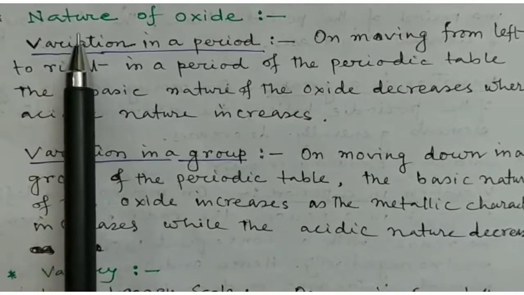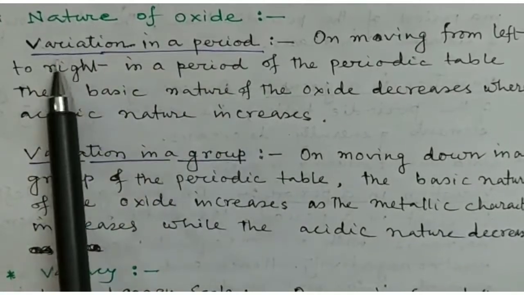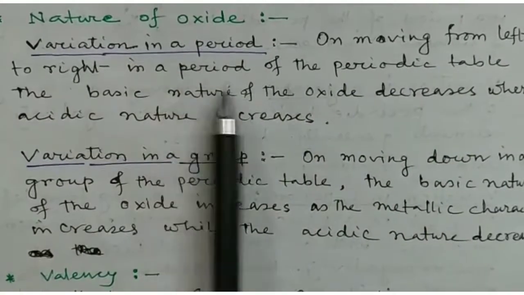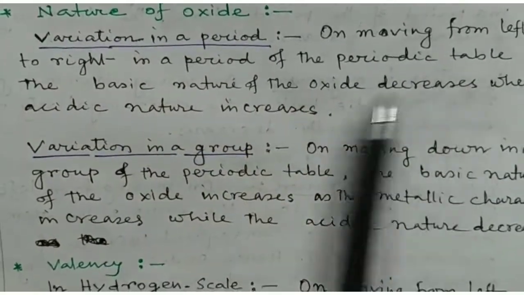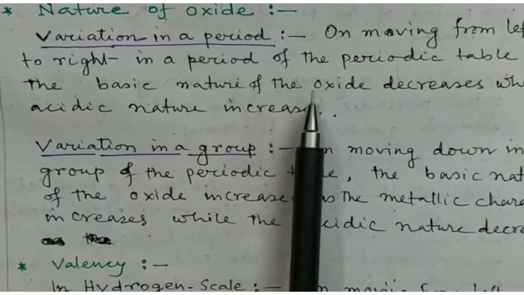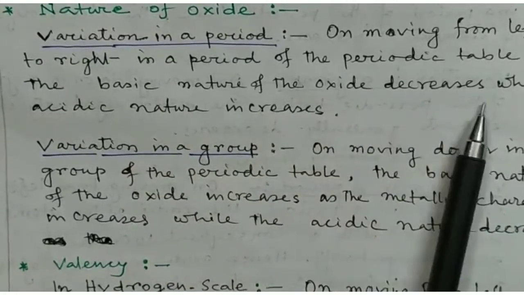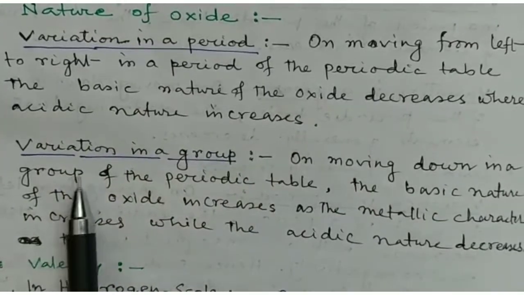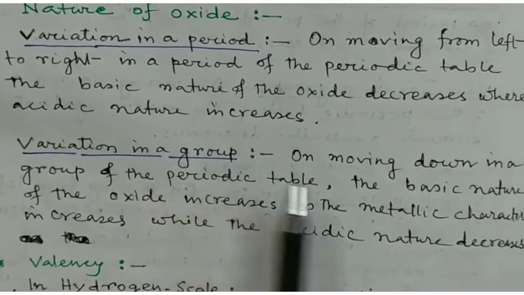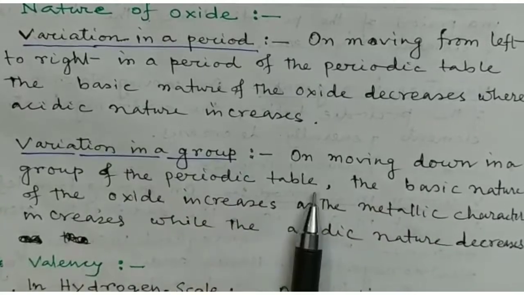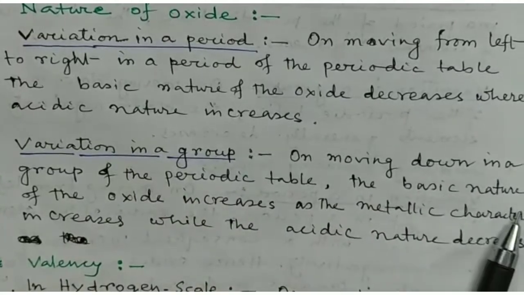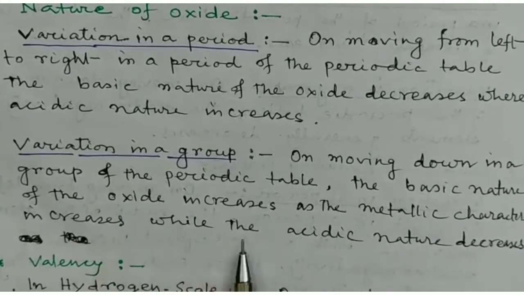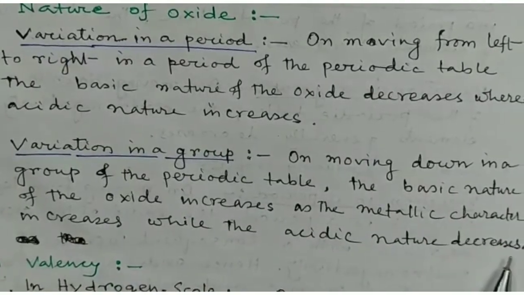Now we discuss the nature of oxides. Variation in a period: on moving from left to right in a period of the periodic table, the basic nature of the oxide decreases, whereas acidic nature increases. Variation in a group: on moving down in a group of the periodic table, the basic nature of the oxide increases as the metallic character increases, while the acidic nature decreases.